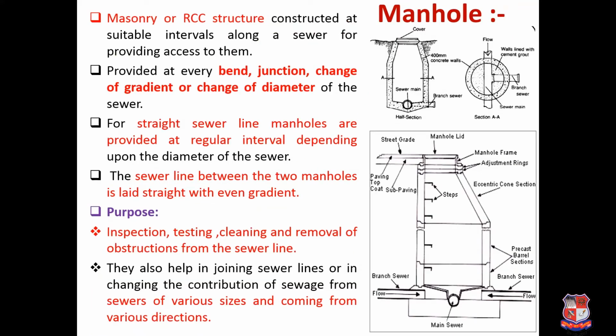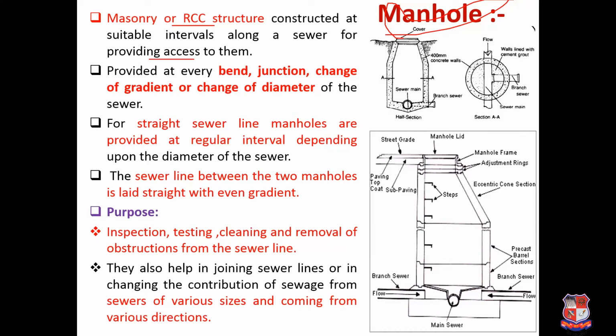Next is the manhole. This is very important as far as the exam is concerned. Basically it's a masonry or RCC structure which is constructed at suitable intervals along the sewer for providing access to it. The name manhole comes from the fact that a man can enter inside, because it is basically for maintenance purposes.